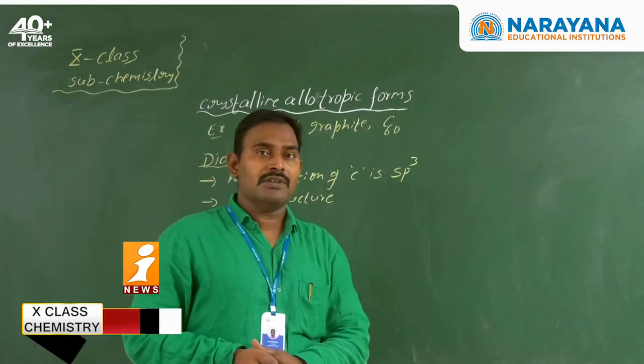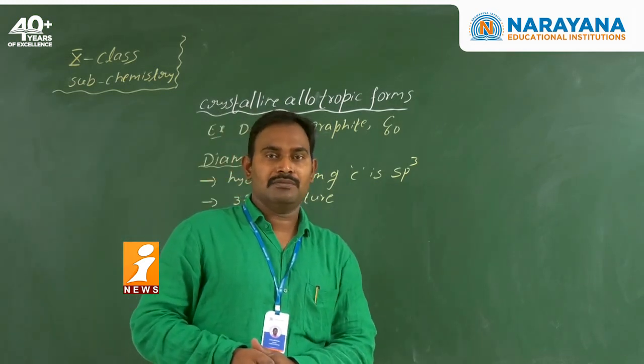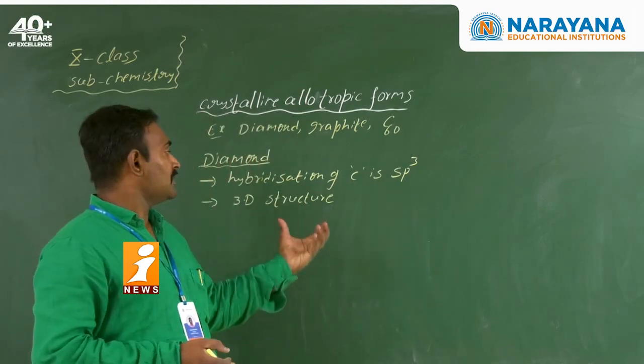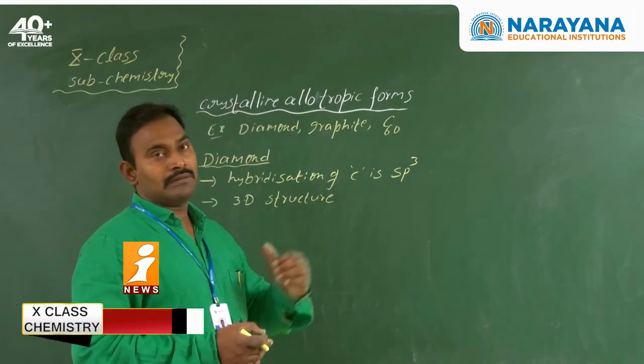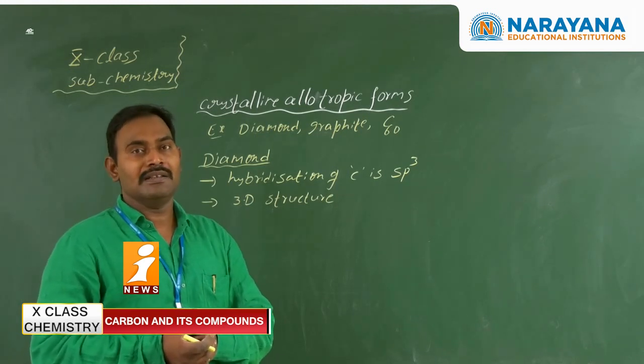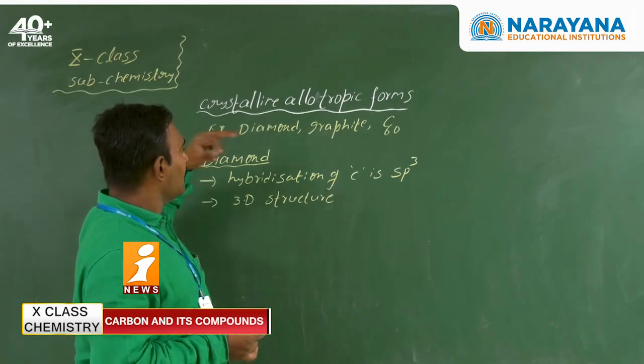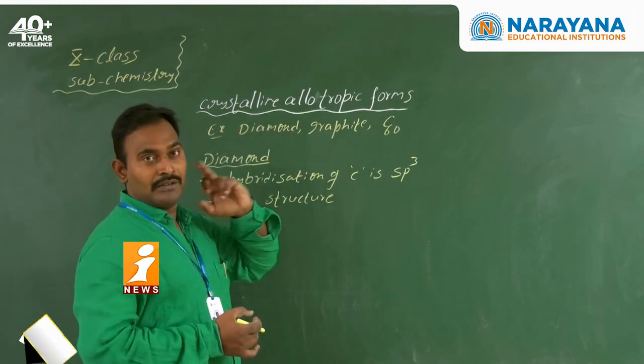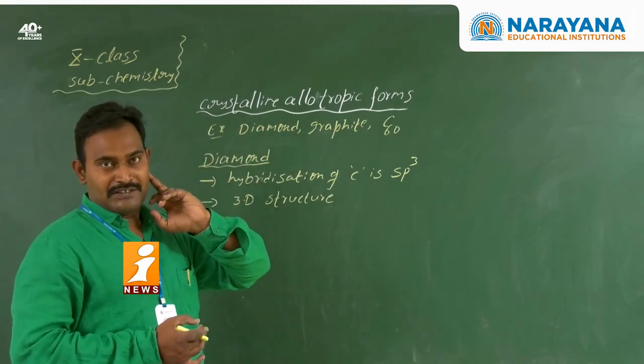Each carbon is bonded to four other carbon atoms. The bonds are only between carbon atoms, which means covalent bond linkage is present.